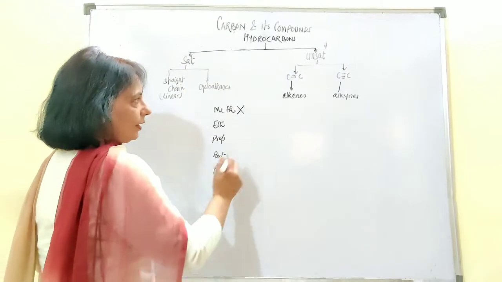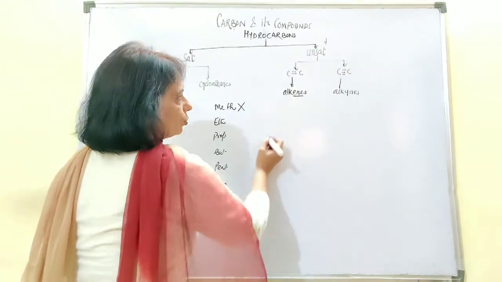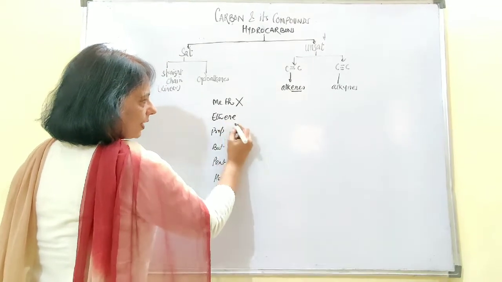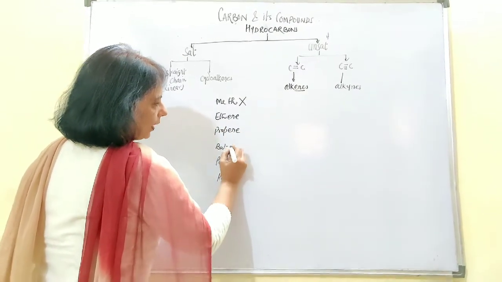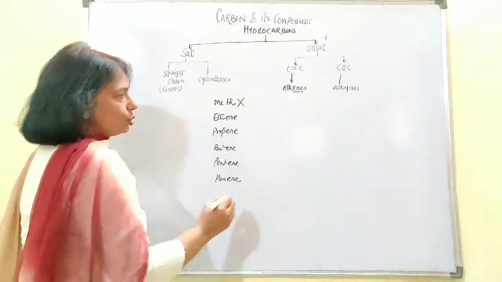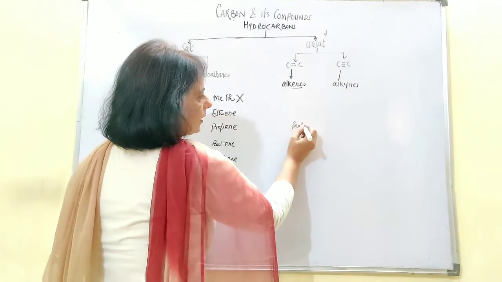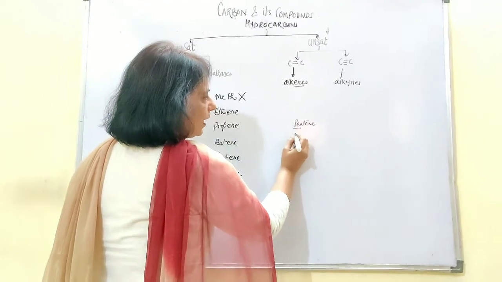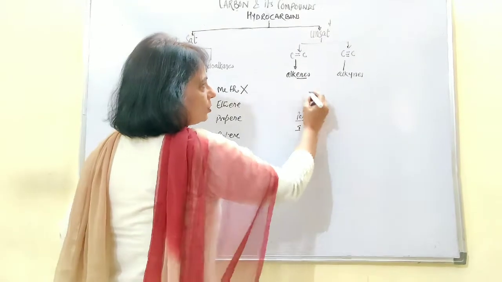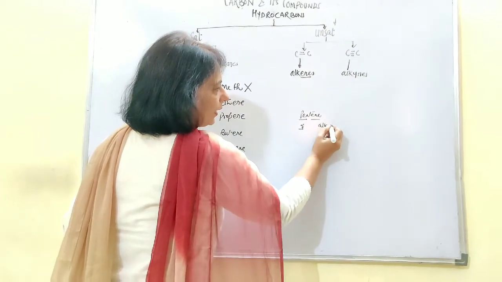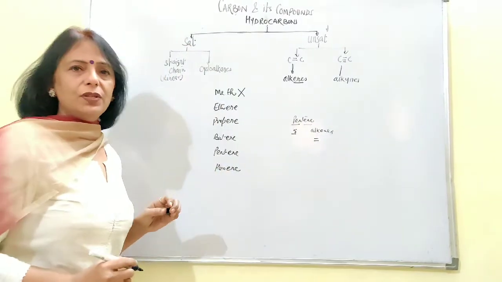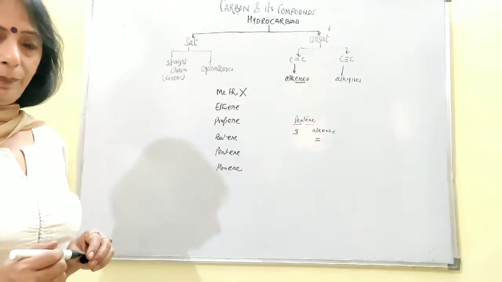Once these have been written, after that ene has to be added. So you will write ene, that is ethene, then propene, butene, pentene and hexene. So somewhere, if pentene has been written, pent will let you know we are talking about 5 carbon atoms, and ene will let you know that we are talking about alkenes, and they contain a carbon and carbon double bond.